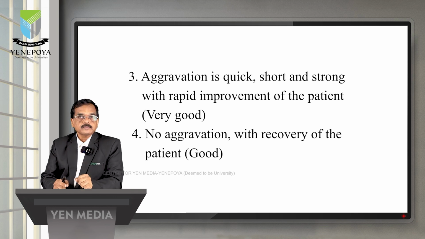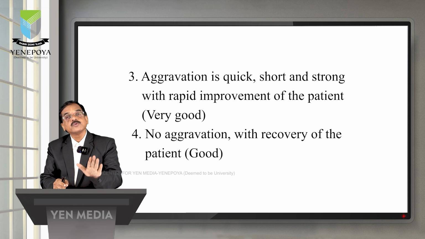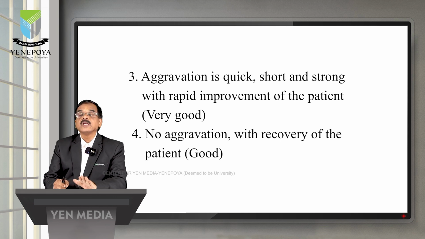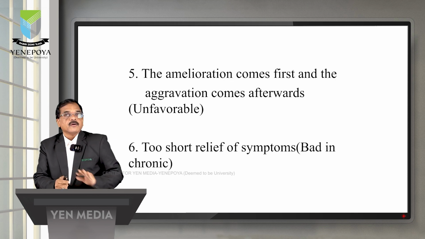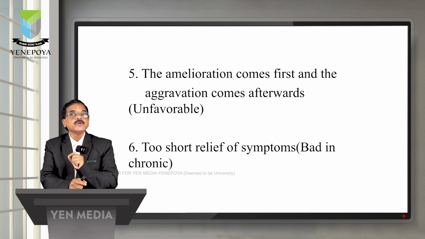Okay. The next one: there is no aggravation at all with the recovery of the patient. That's also a good thing. So the prognosis is very good here. Why is it happening? Because we have given the right remedy, right potency and right dose here, and the prognosis is good. Once the prognosis is good, give the complementary remedy to this patient so that the action will be completed. Okay. The next, the 5th observation, is that the amelioration comes first and the aggravation comes afterwards.